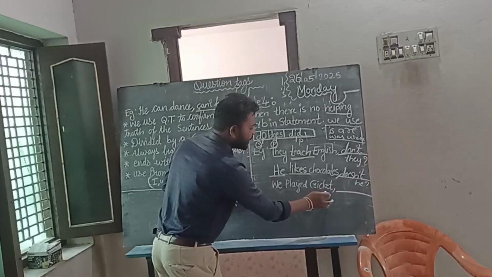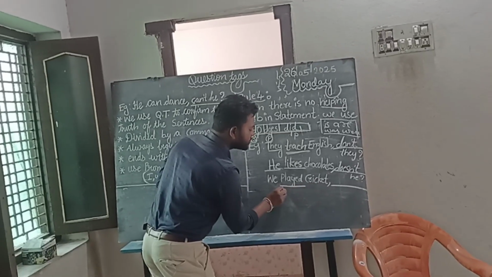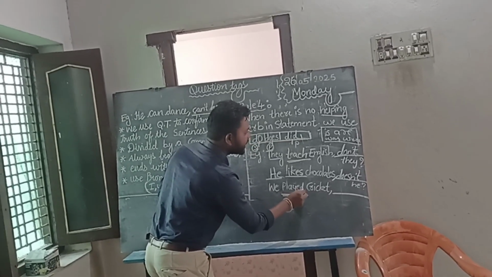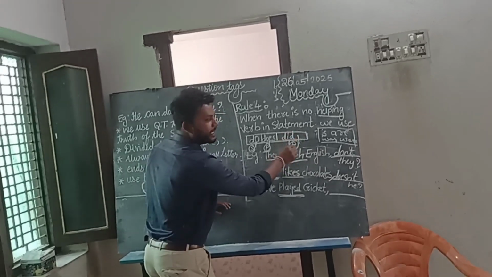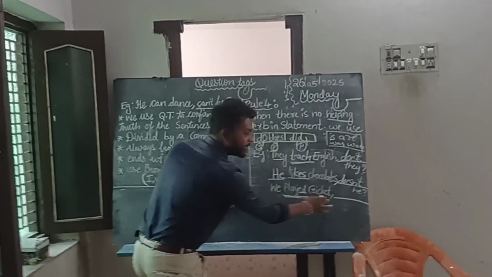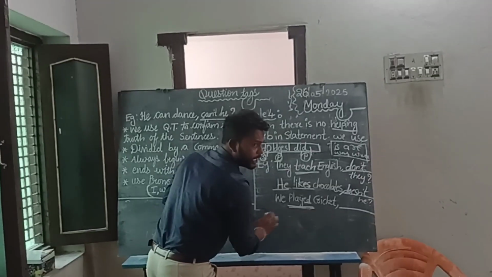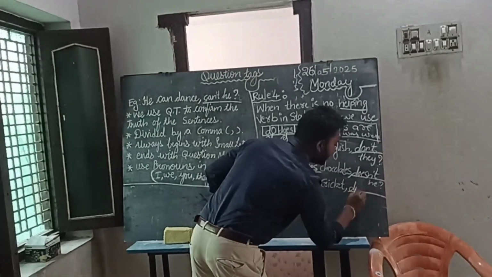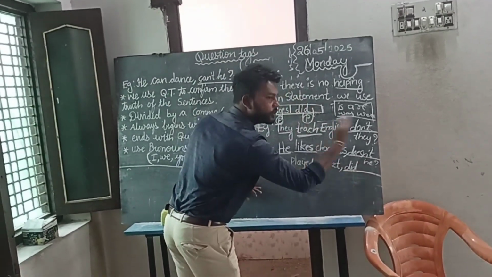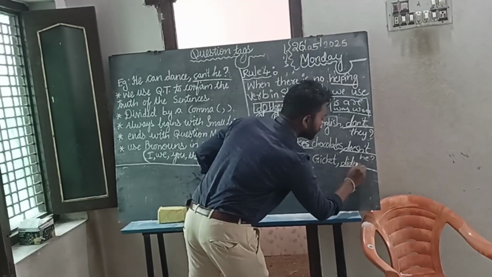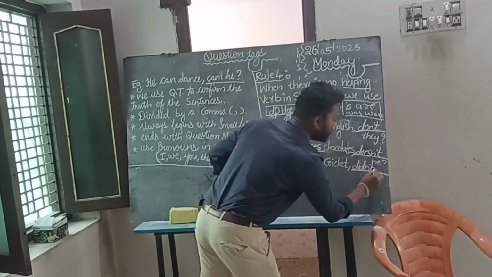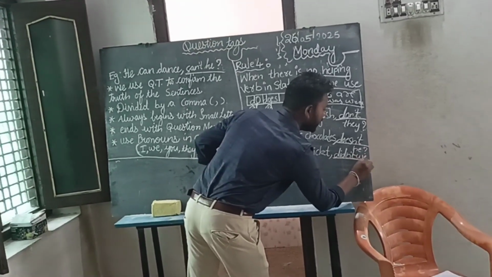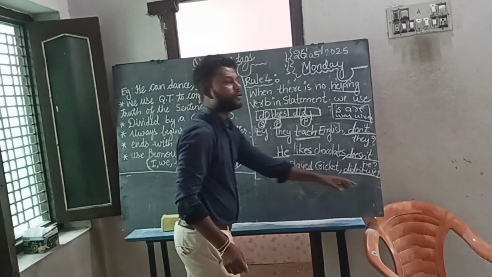And next, we played cricket. So here the verb is played, which is the past tense, so we have to use did here. But it is a positive statement, so we change it to the negative formation: didn't. What is the pronoun we use here? We. What do we get? Didn't we? And finally we need to keep the question mark.